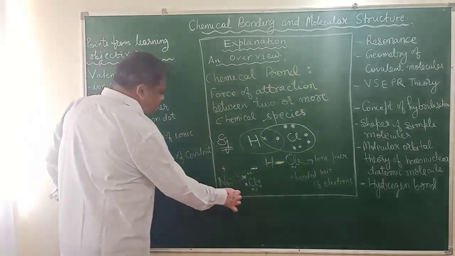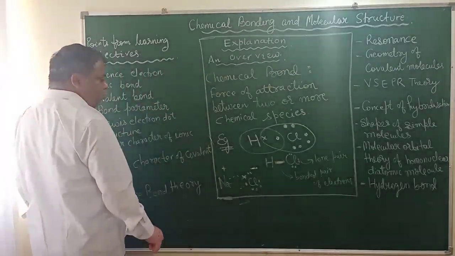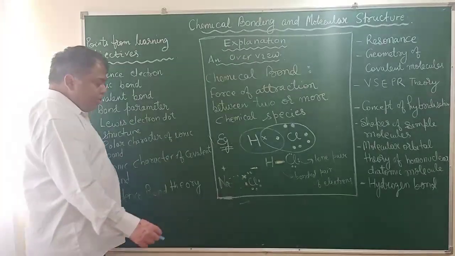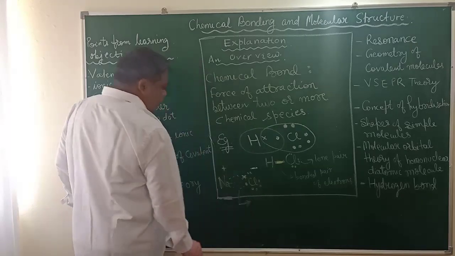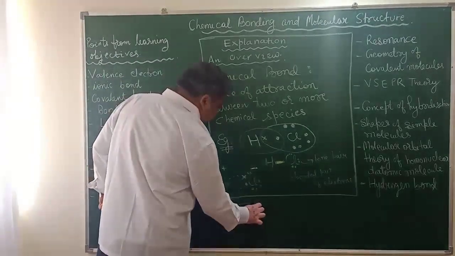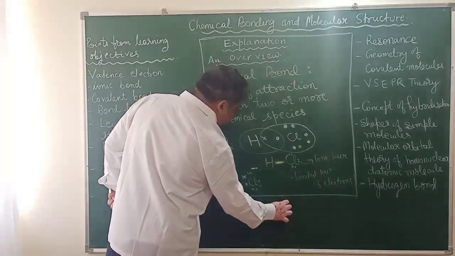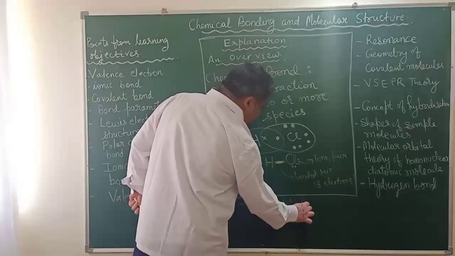So this force of attraction is the electrostatic force of attraction. I hope that this part is visible in the camera. The nature of this kind of bond is electrostatic force of attraction.